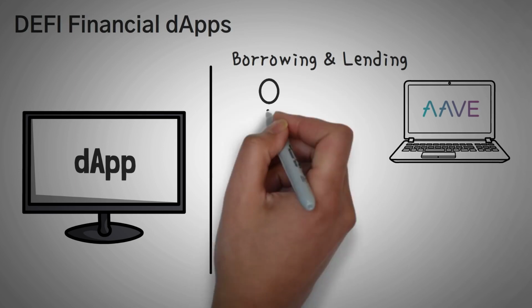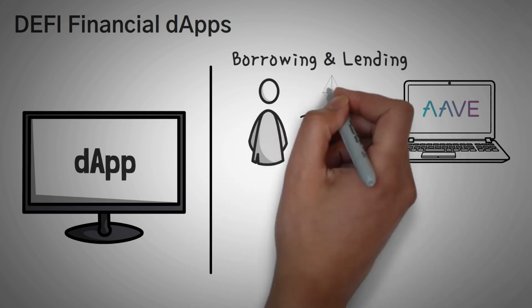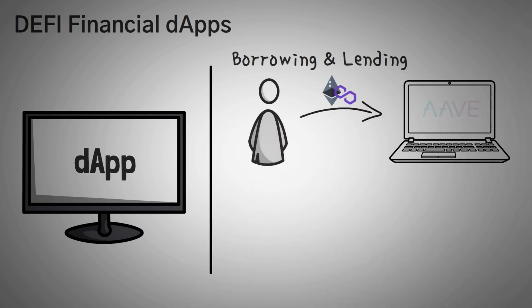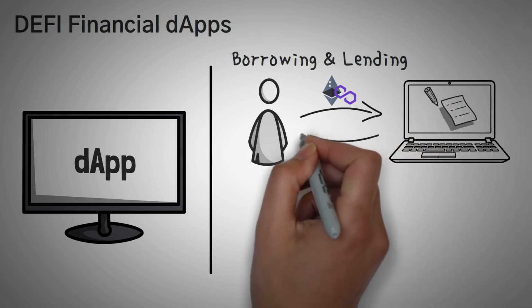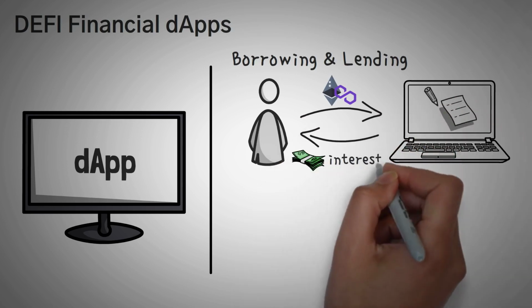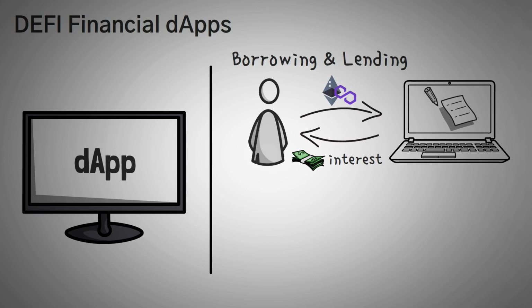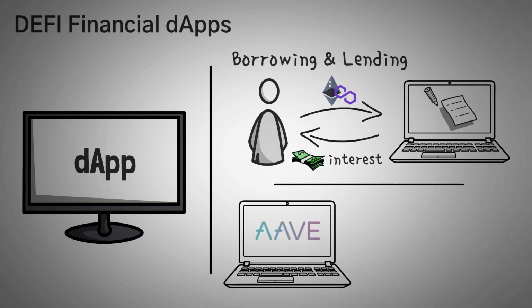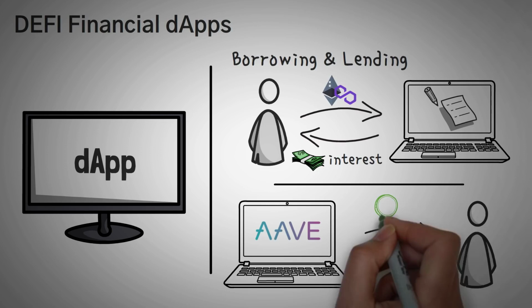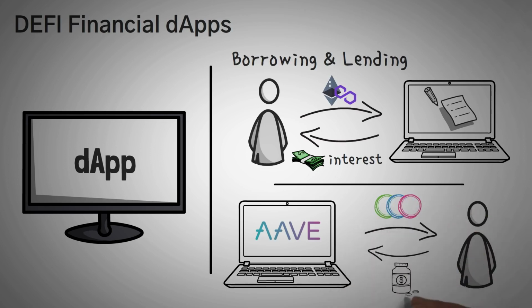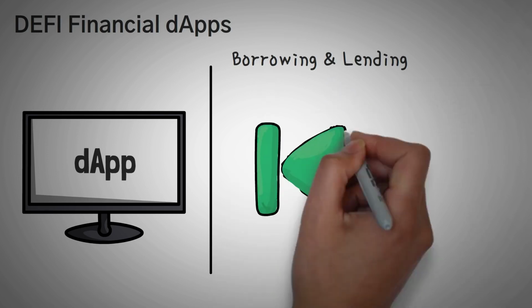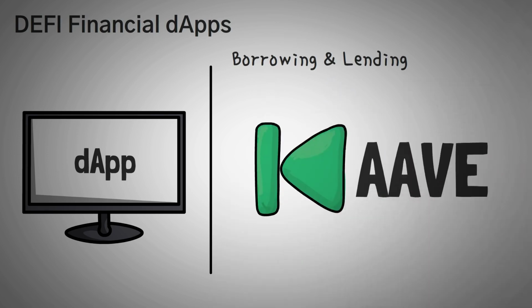So Aave is a platform that allows a user to deposit their Ethereum or Matic tokens to certain smart contracts. Whenever you deposit these coins and tokens, you can actually receive an interest rate on them, allowing you to basically invest with them. Aave also lets you borrow tokens, basically if you have enough collateral already deposited. So without going too much in depth, this allows you to borrow at different interest rates and even create specific margin positions. If you want to learn more about Aave, we've actually created a specific video over this topic.